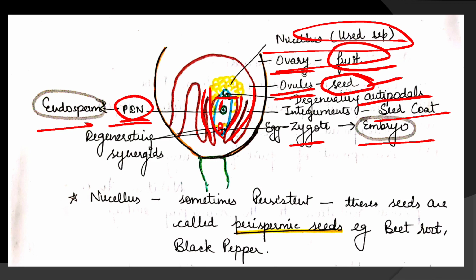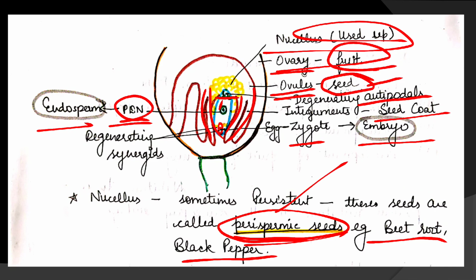Synergids get degenerated and these antipodal cells also get degenerated because they are of no use now. Nucellus is also used up. In some cases it remains persistent. Then these seeds are called perispermic seeds. Perispermic seeds means the nucellus persists. Examples are beetroot and black pepper.